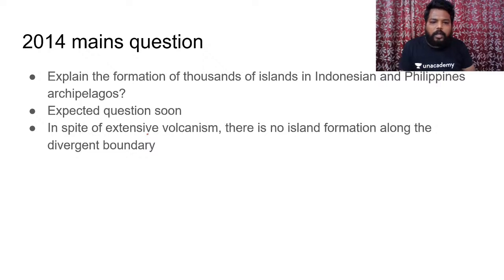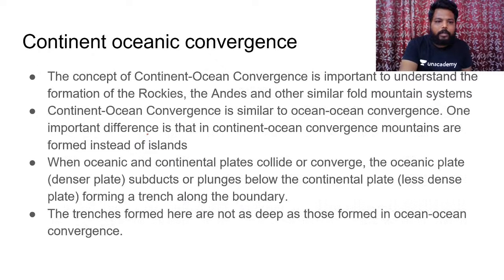And expected question, and please try to write an answer related with that. In spite of extensive volcanism, there is no island formation along the divergent boundary. Why? What is the reason associated with that? Please write a 100-word answer related with this particular question.